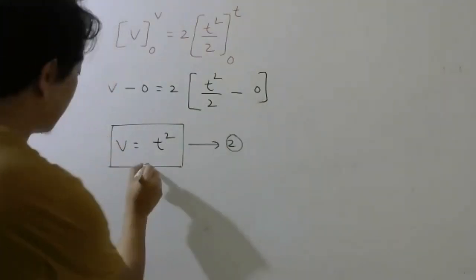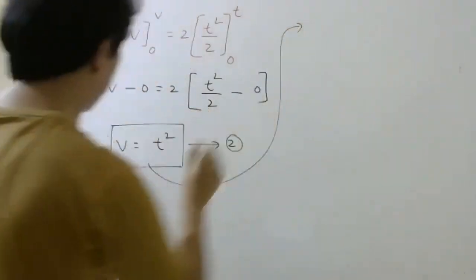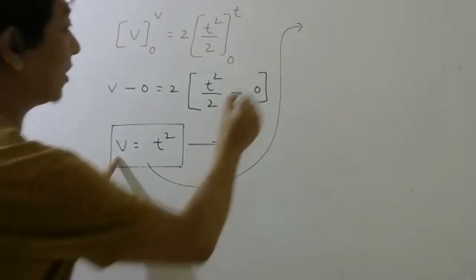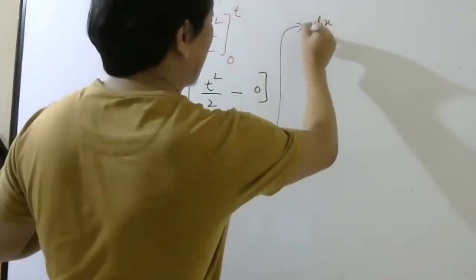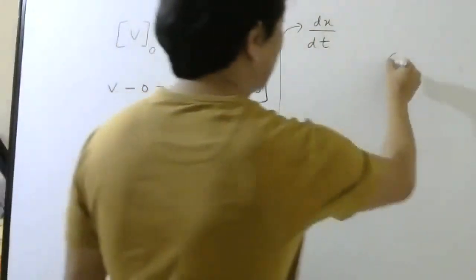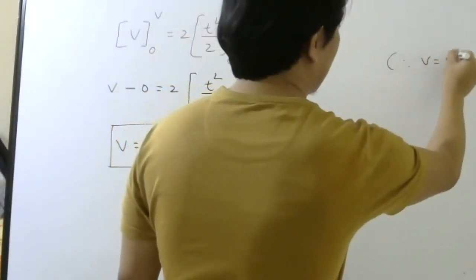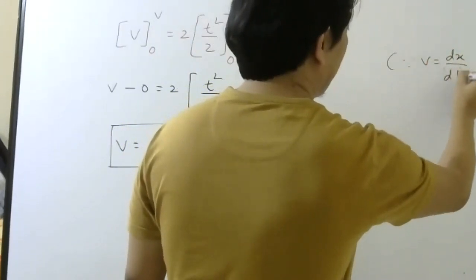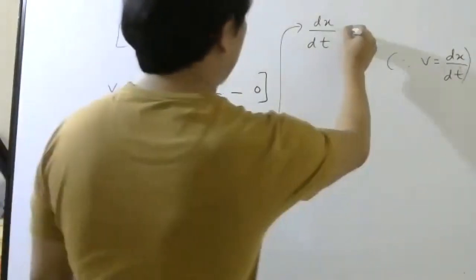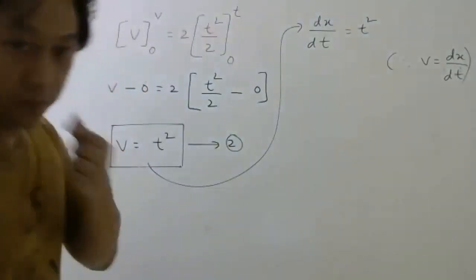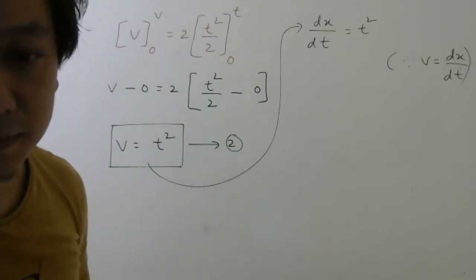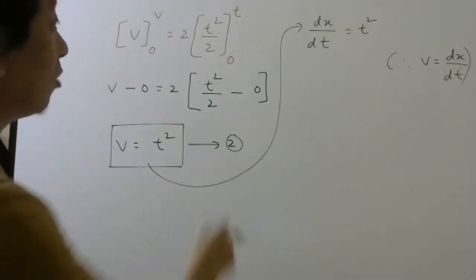So we can write, because we want displacement, remember, dx by dt. Correct or not correct? Because we know instantaneous velocity is dx by dt. Right? Then you cross, that will be equal to t square. Correct now? Okay. Now what is the next step?